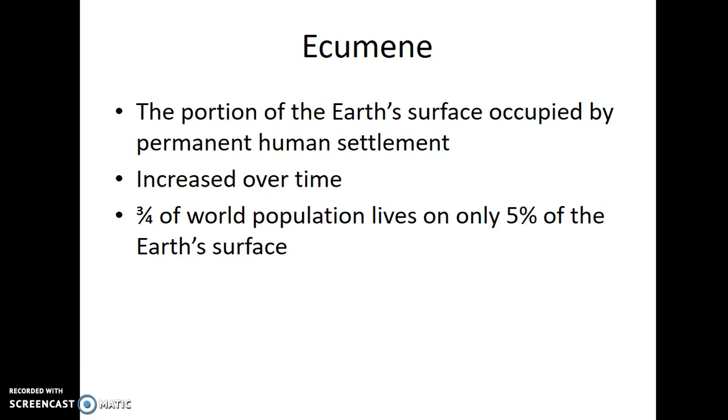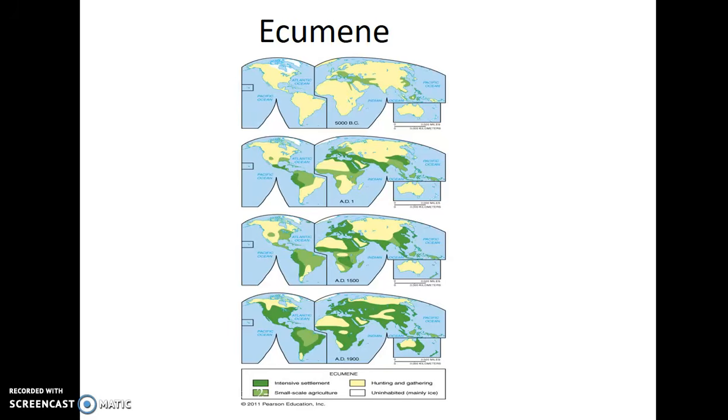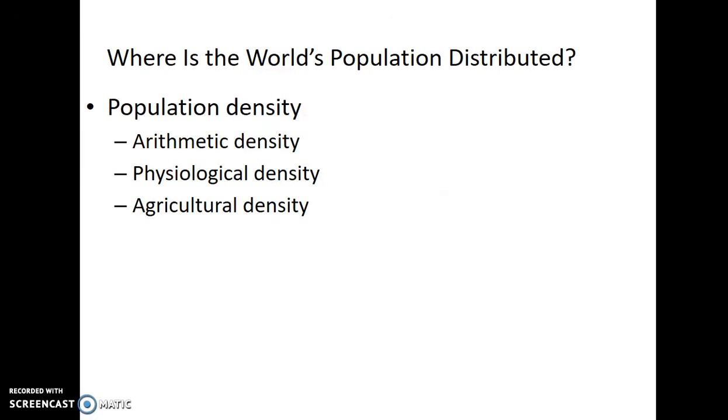Three-quarters of the world's population lives on only 5% of the Earth's surface because so much of it is ocean. Again, here's our ecumene. You can see that this is going to be in areas where you have fertile soil, temperate climate, access to water.